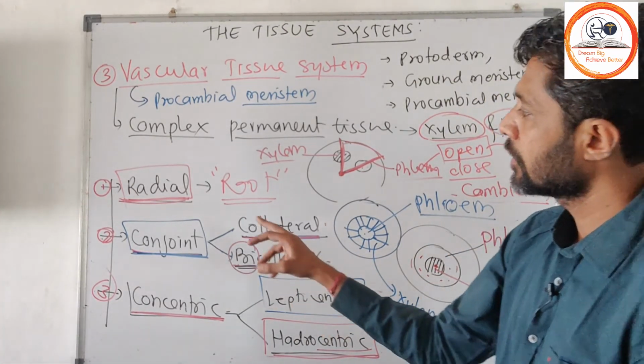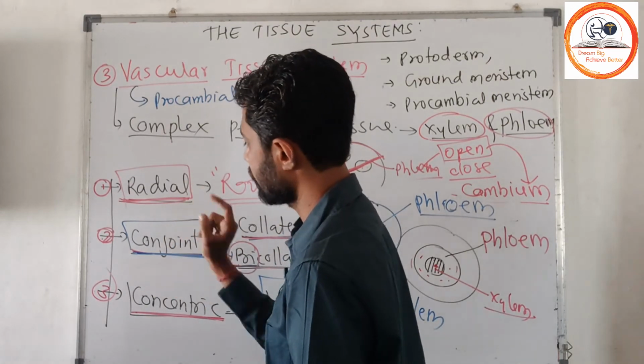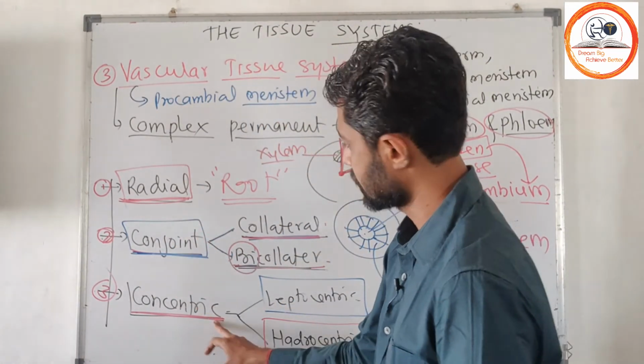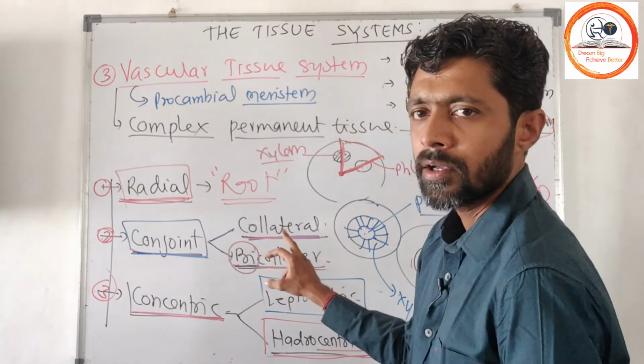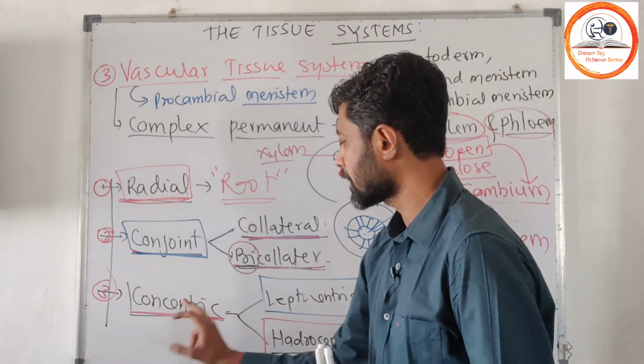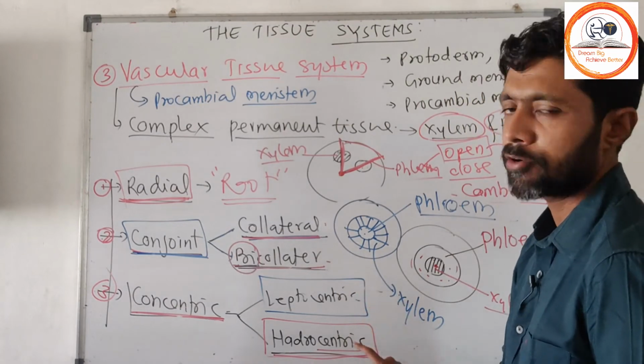So likewise, these are the three types of vascular bundle: radial vascular bundle, conjoint vascular bundle and concentric. Conjoint vascular bundle has two types, that is collateral vascular bundle and bilateral vascular bundle. And concentric vascular bundle has leptocentric and hydrocentric.